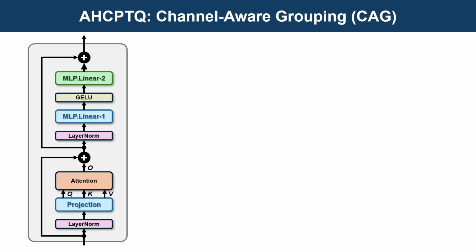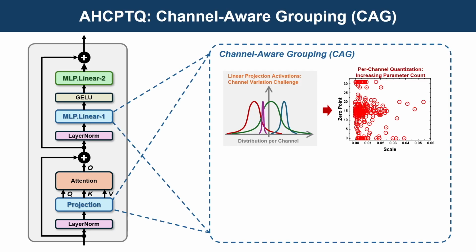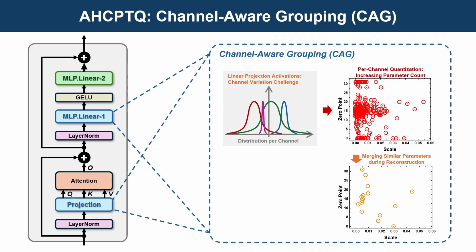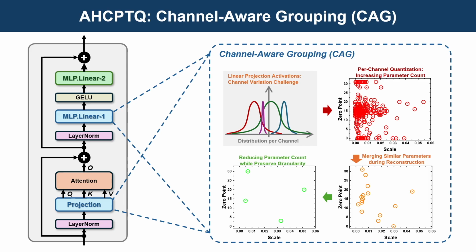For the problem of inter-channel variation, per-channel quantization is often used to improve accuracy. However, it comes at the cost of more quantization parameters and higher hardware complexity. Our approach, called channel-aware grouping, or CAG, progressively clusters channels during reconstruction. By letting channels in the same group share quantization parameters, CAG significantly reduces parameter overhead while still preserving accuracy.